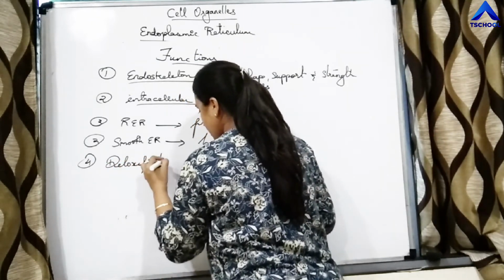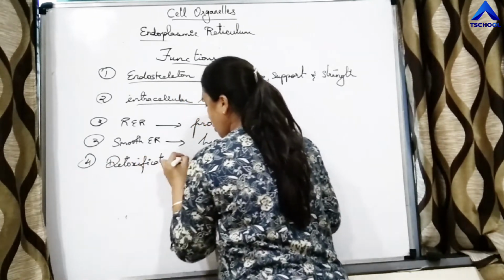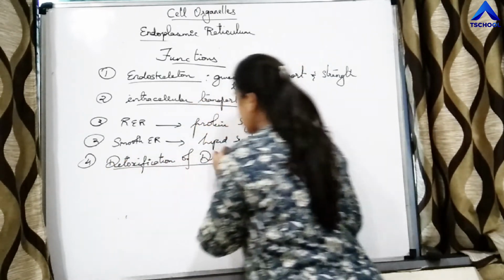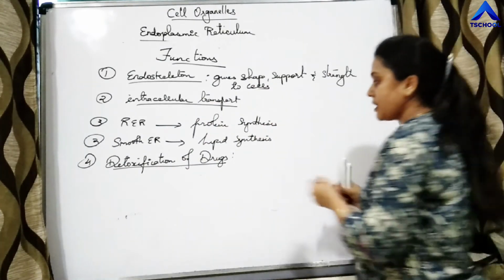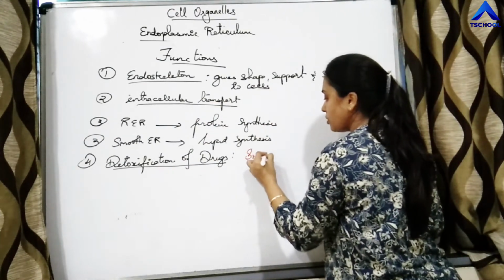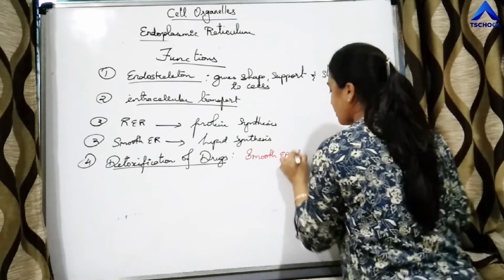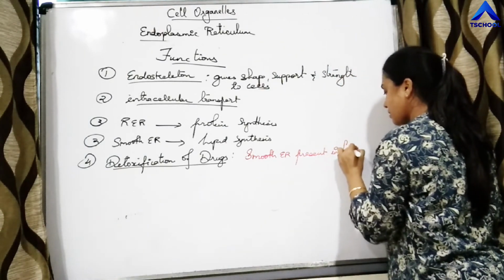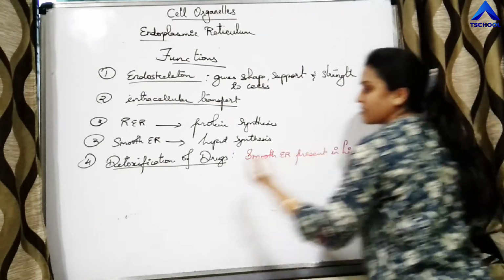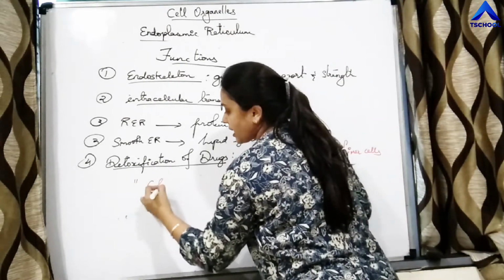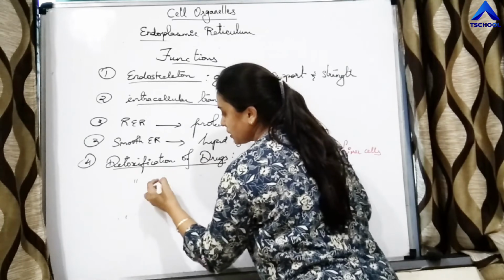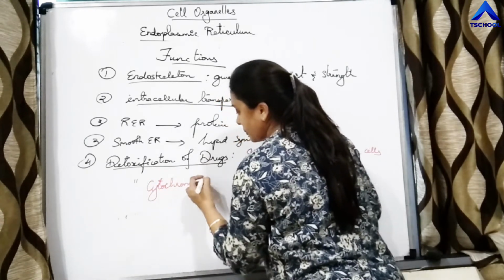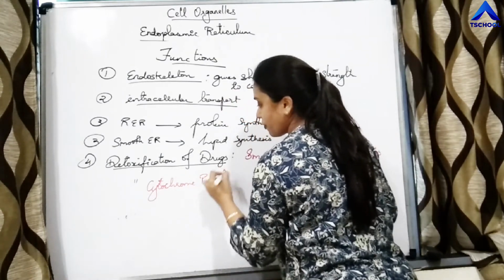Then the other function of ER is detoxification of drugs. This detoxification of the drugs is done by smooth ER present in liver cells. There is an enzyme called cytochrome P450.